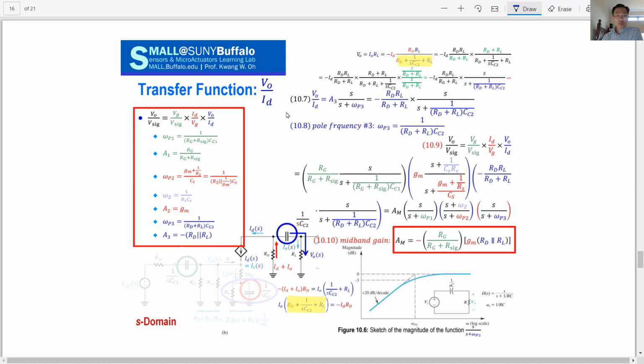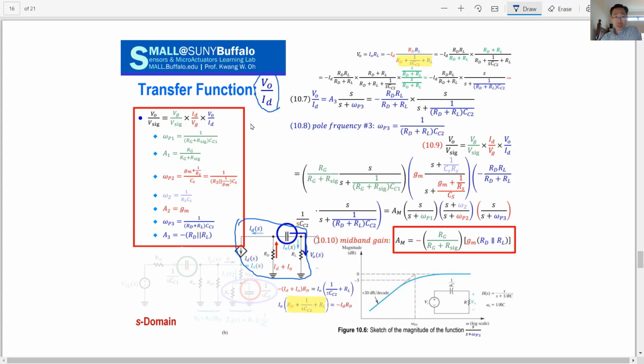The last one is the transfer function from voltage output to ID current. Using this last stage information, we can analyze it, but let's look at the conclusion first.